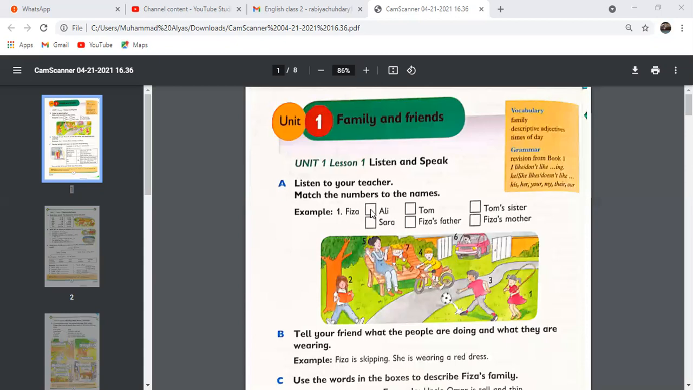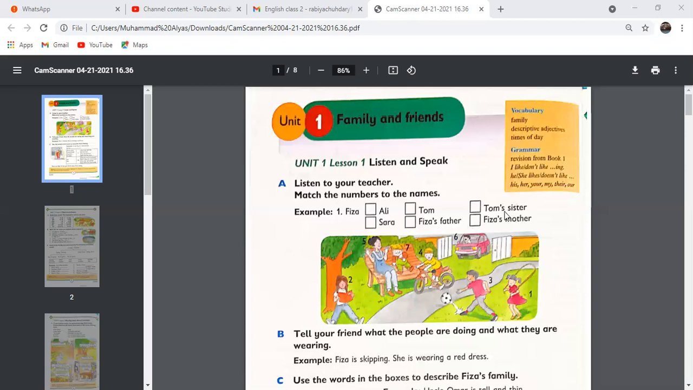And this is Sarah, so her number is 2. Write number 2 here for Sarah in the box. And for Tom, write number 4, because Tom is riding a bicycle. So write number 4 here for Tom in the box. And then Fizza's father. Where is Fizza's father? Yes, here he is in the car. It's number 6. So write number 6 for Fizza's father.